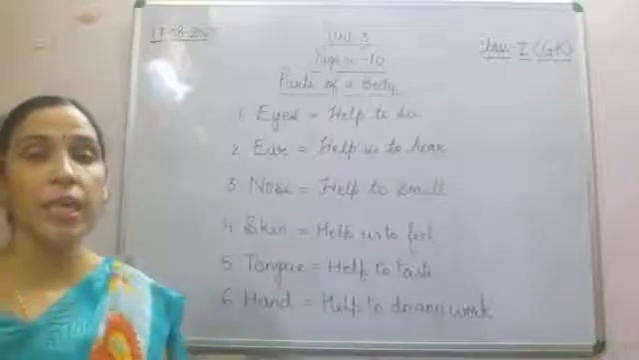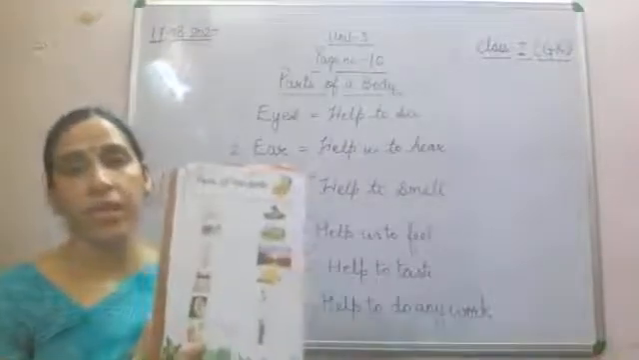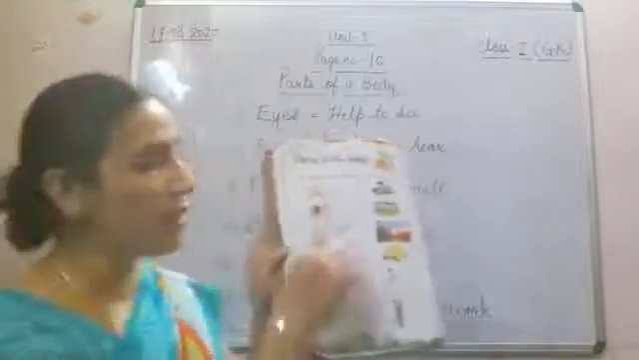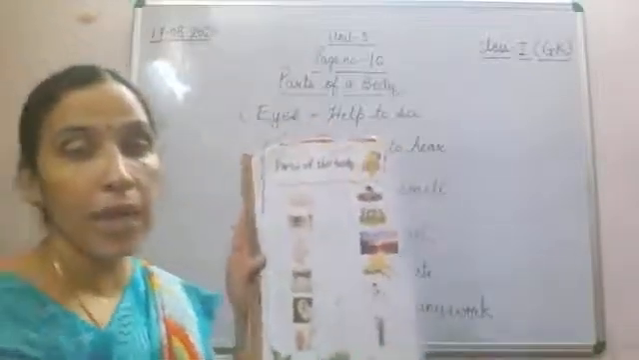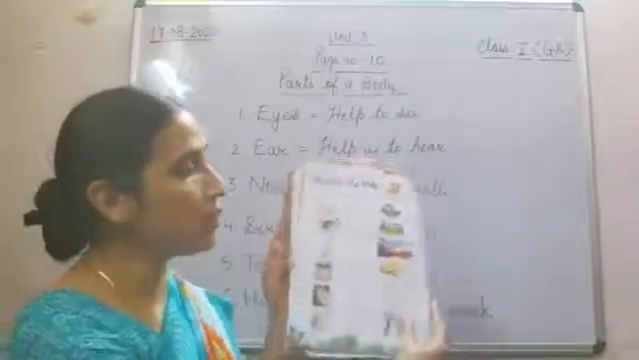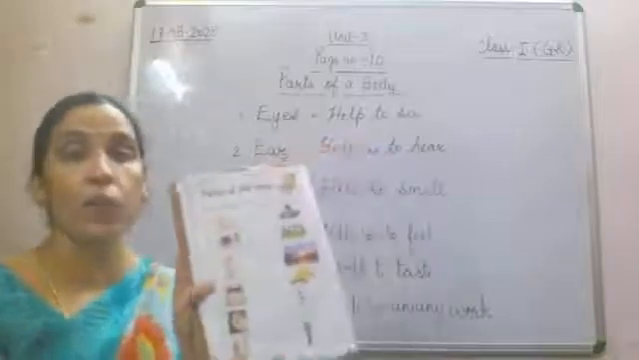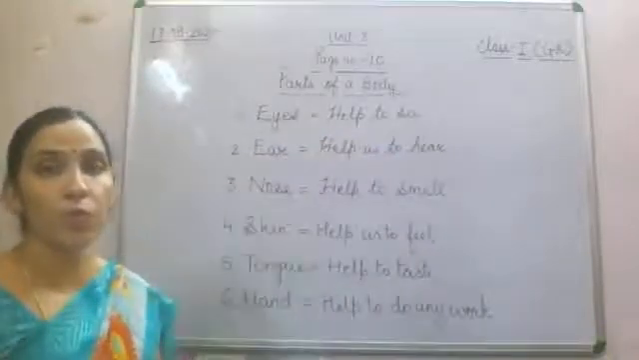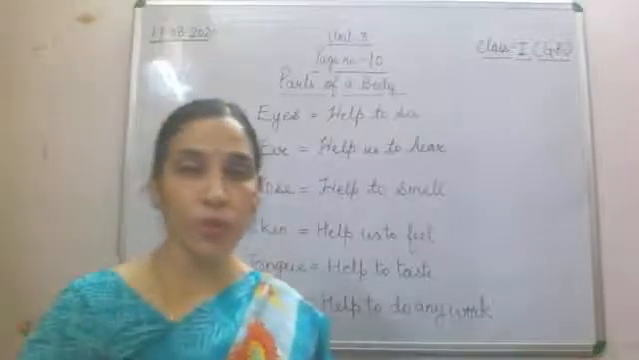Fine. So these are the parts of the body. You can see in your book that these are the different parts. Along with that, you have been given this picture, and you have to match all these parts with this picture, that for doing which activity you require which organ. So this you will do yourself. These parts of the body, this you will do yourself.